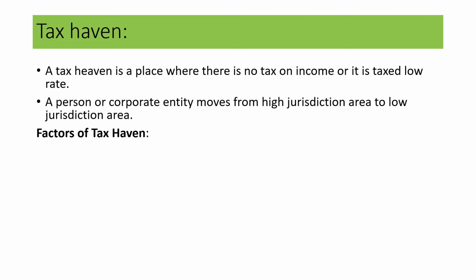Tax may be levied on a person as well as a company, so it might be a person or a corporate entity that can benefit. If it moves from a higher jurisdiction area to a lower jurisdiction area, then your tax will be reduced.